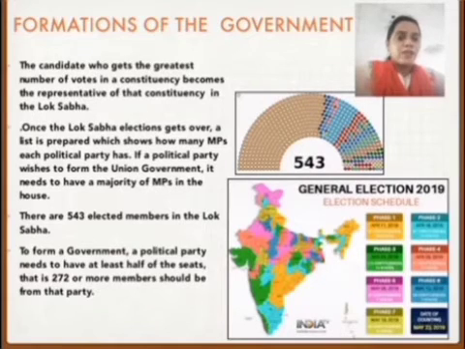So there are 543 elected members in the Lok Sabha. To form a government, a political party needs to have at least half of the seats, that is 272 or more members should be from the party. So the party which wants to form the government should have more than half of the MPs from that party. That is the number 272.